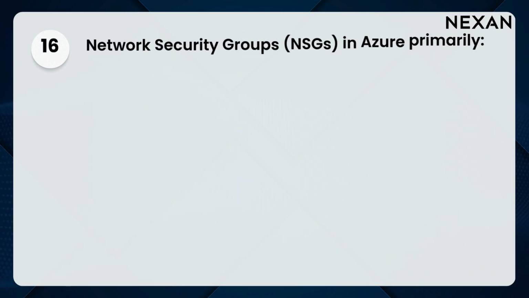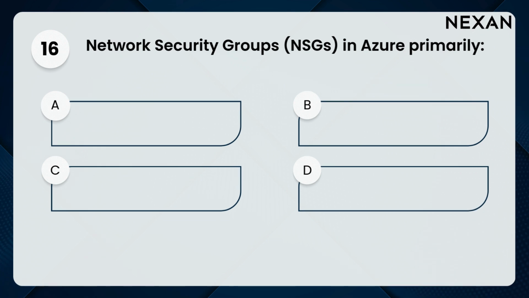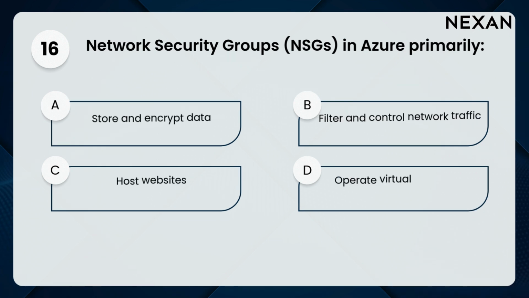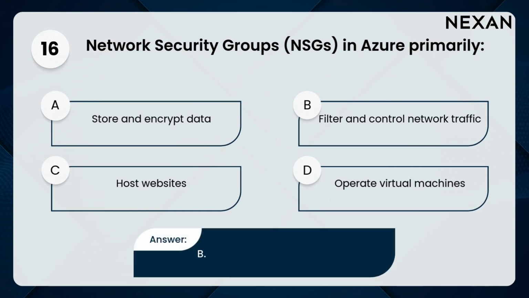16. Network security groups, NSGs, in Azure primarily A. Store and encrypt data. B. Filter and control network traffic. C. Host websites. D. Operate virtual machines. Answer: B. Filter and control network traffic.